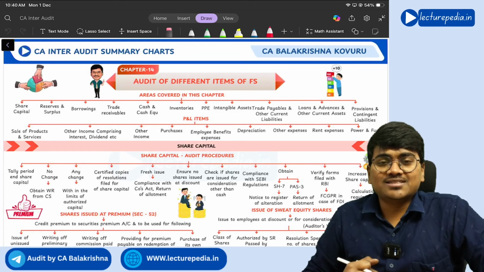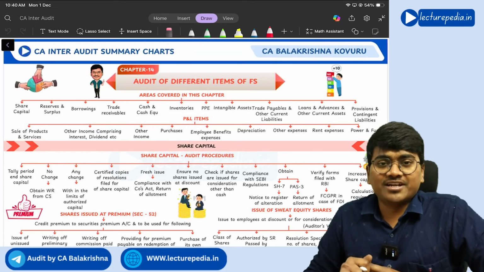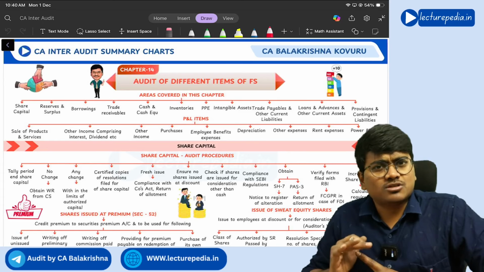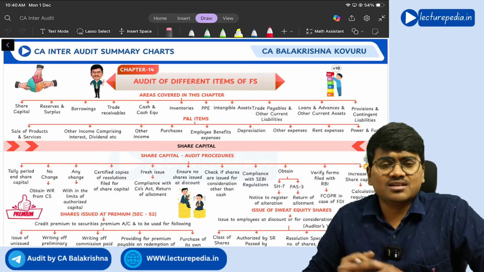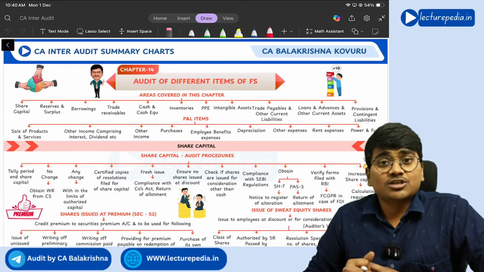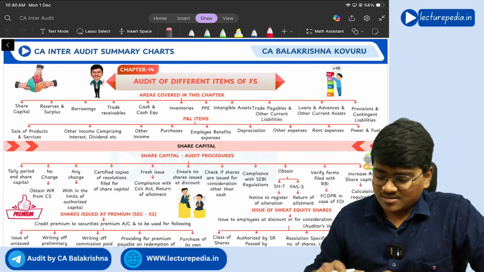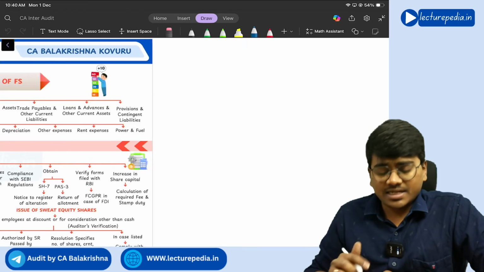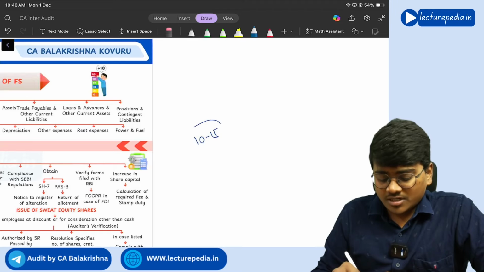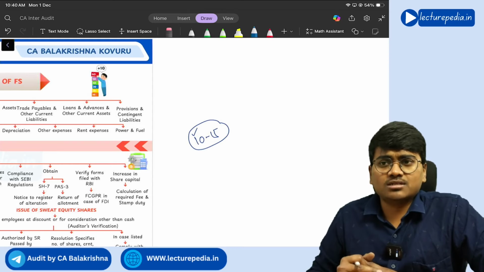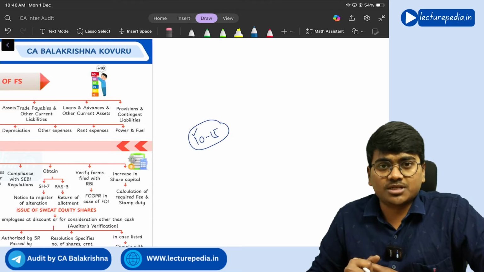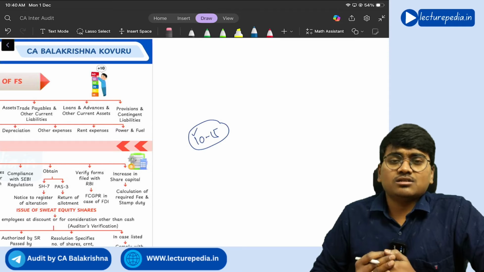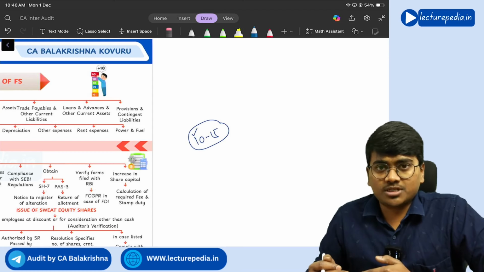Yes, now we'll discuss audit of different items of financial statements, which most of the CA intermediate students will take as a choice, right? You should not take this particular chapter as a choice, because you will be getting at least 10 to 15 marks minimum. 8 to 10 marks you will get, max 15 marks you will get from this chapter. The content of the chapter is very huge, and it is very difficult to remember this chapter.